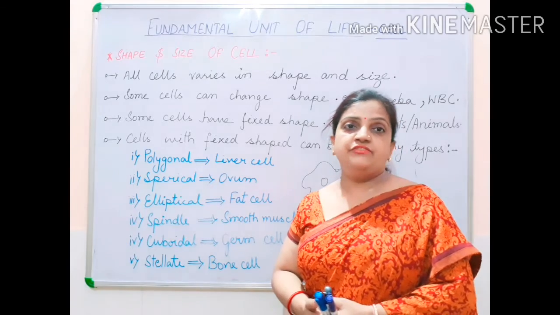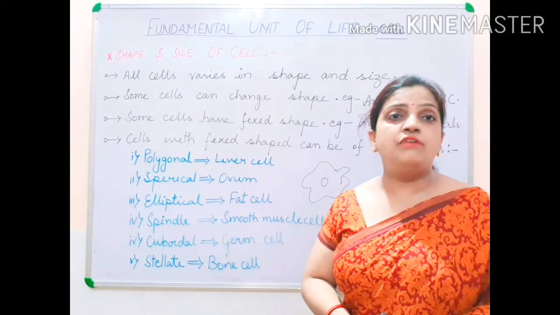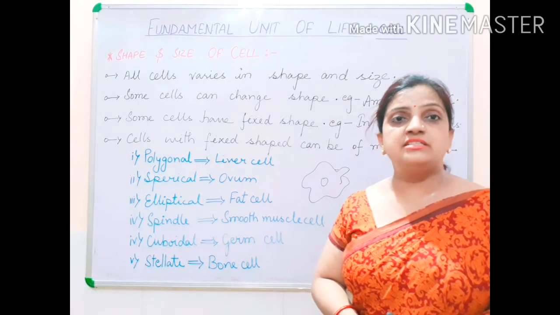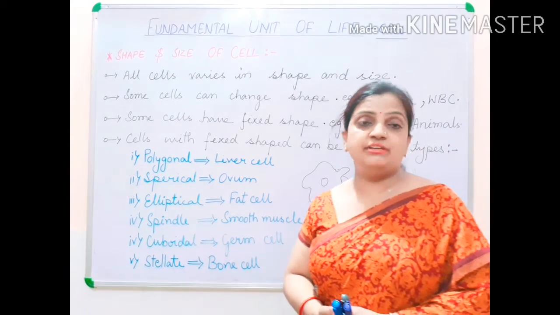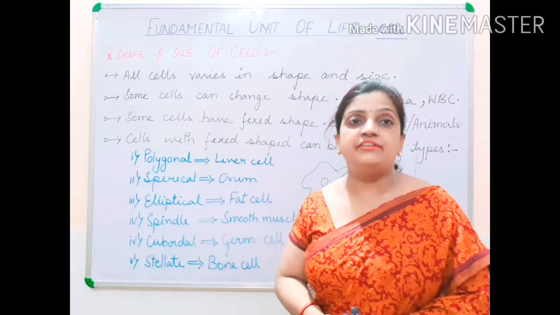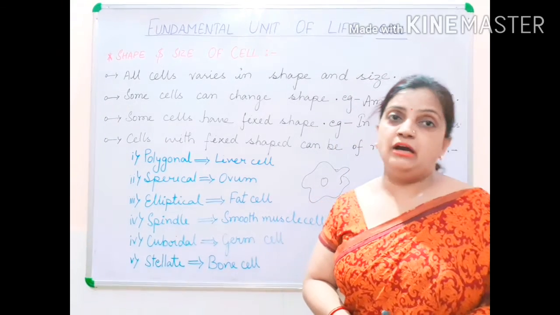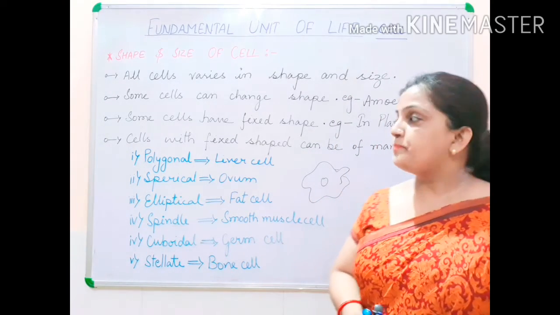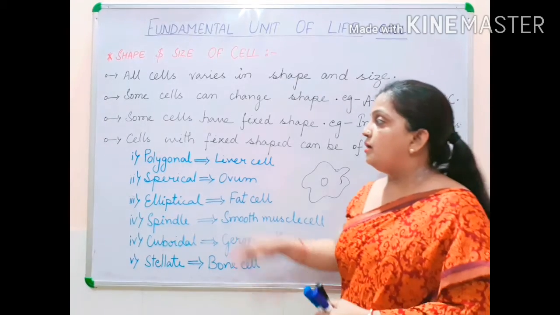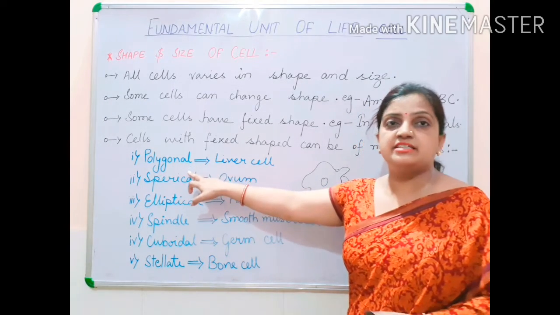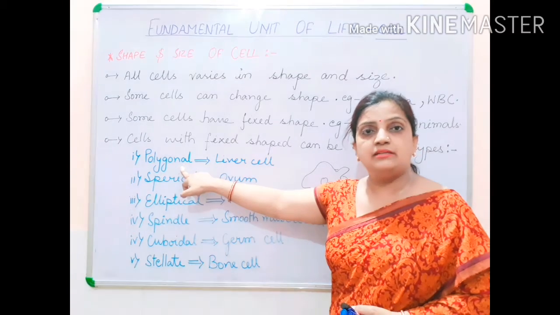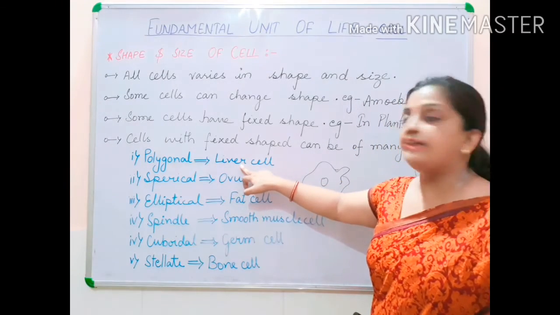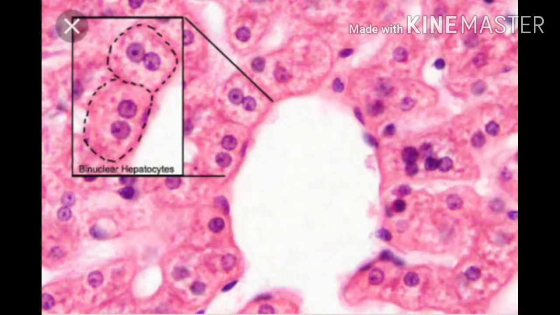Now children, we are going to discuss some examples of the cells which always remain fixed, and we will be discussing their different shapes along with examples. Children, so let us start. The first shape is polygonal shape, and the example of it is liver cell.